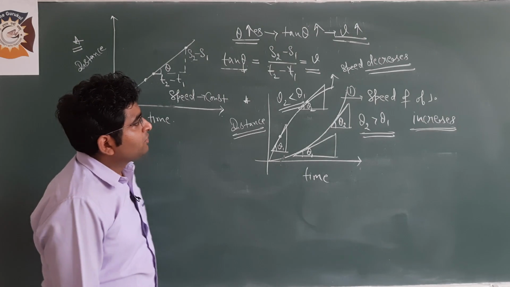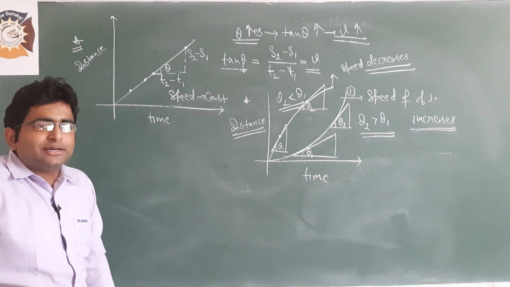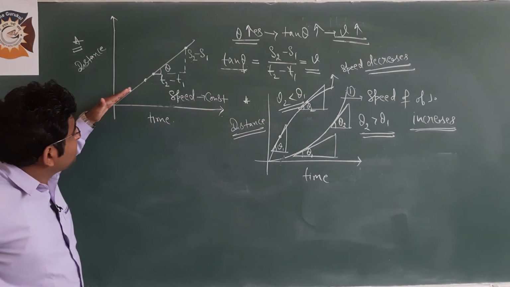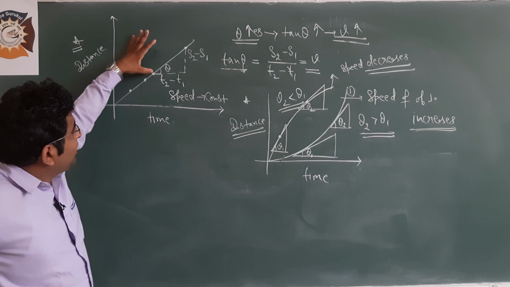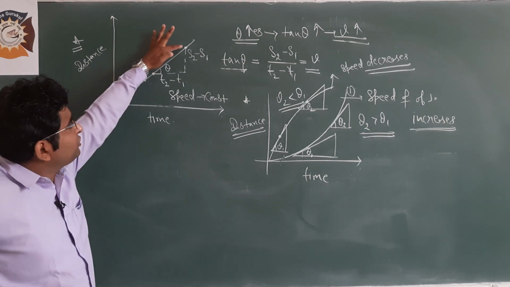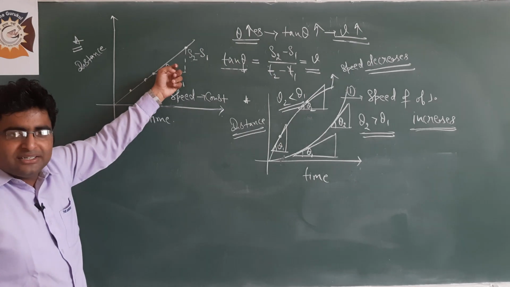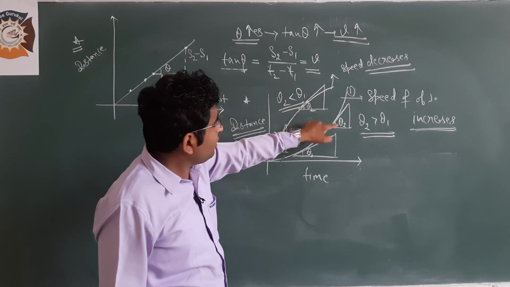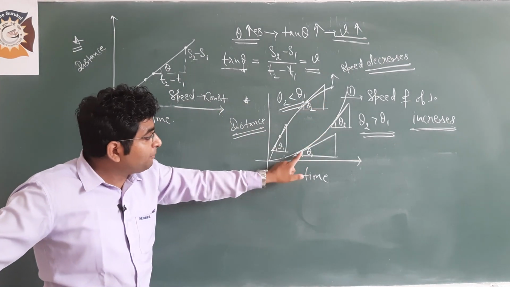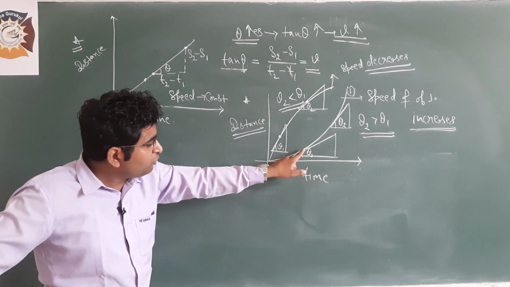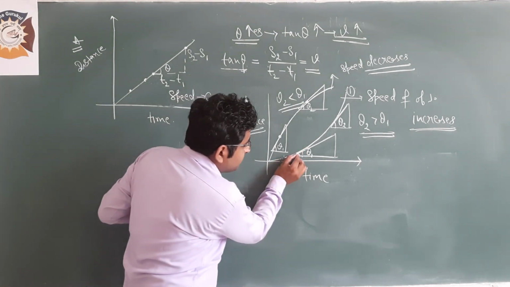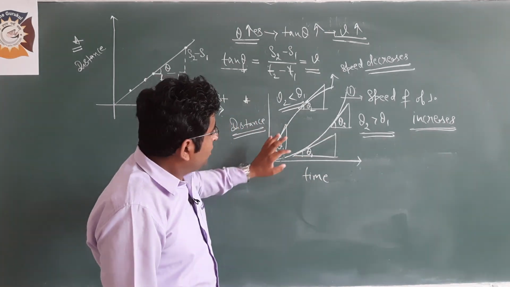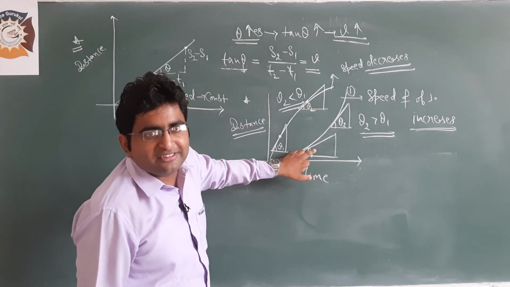Clear? So students, whenever you want to calculate the slope of the graph, what do you have to do? You have to draw a triangle. If the graph is a straight line, then you have to choose 2 points like 1 and 2, and with the help of 2 points you have to draw a triangle, and tangent theta will give the speed. And if you have a curved graph like this, 1 and 2, then you have to choose a point only, like this, and draw a tangent, this line, and with the help of the tangent draw a triangle. Okay? So from here also you can find the slope.